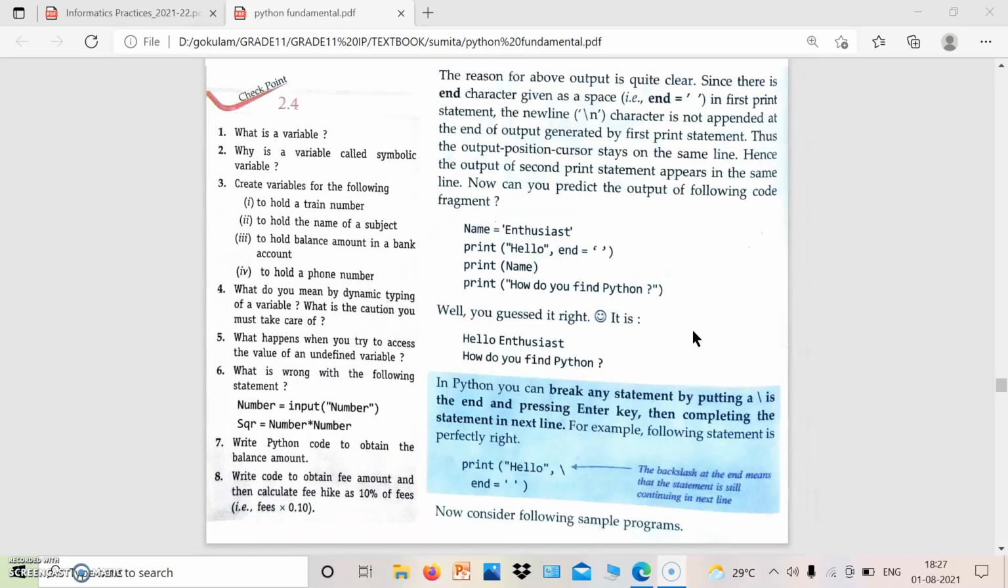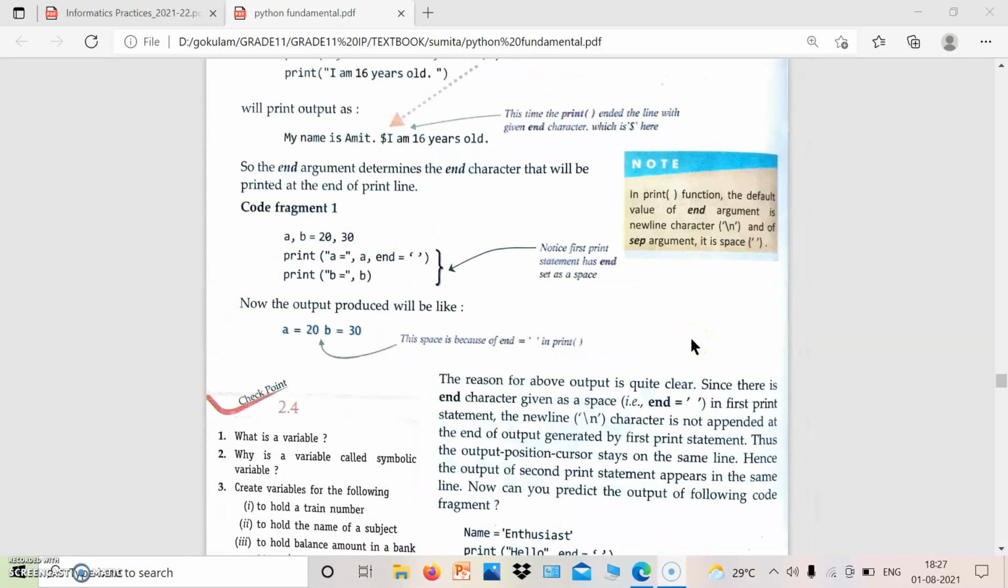Next topic in our textbook is inputting and outputting, which we have studied earlier. By using the input function, we can give input to the Python program, and by using the print function, we can output.